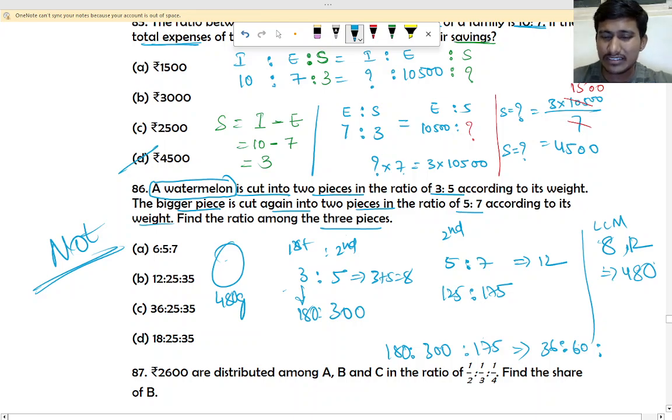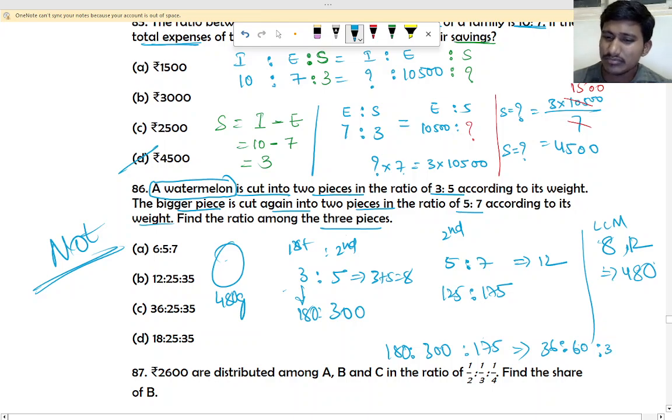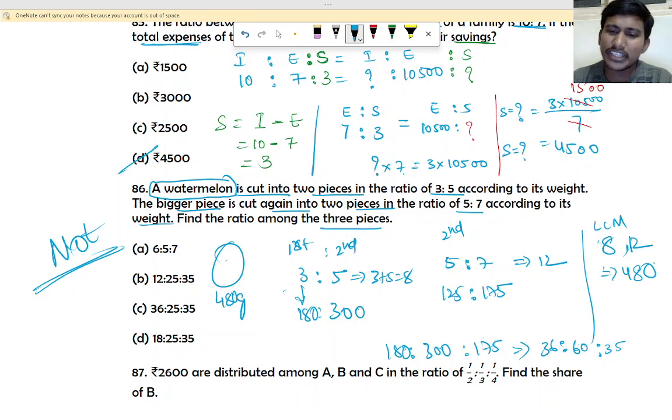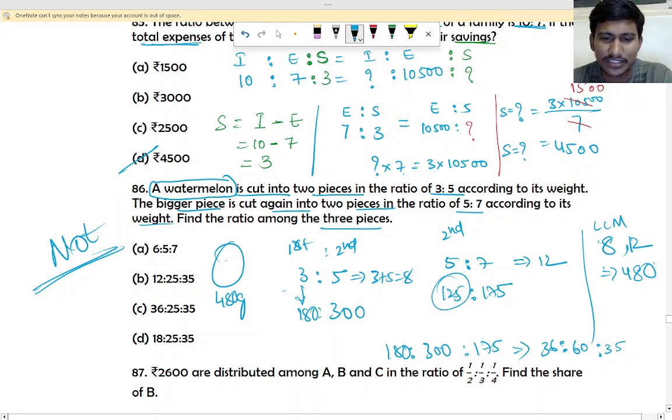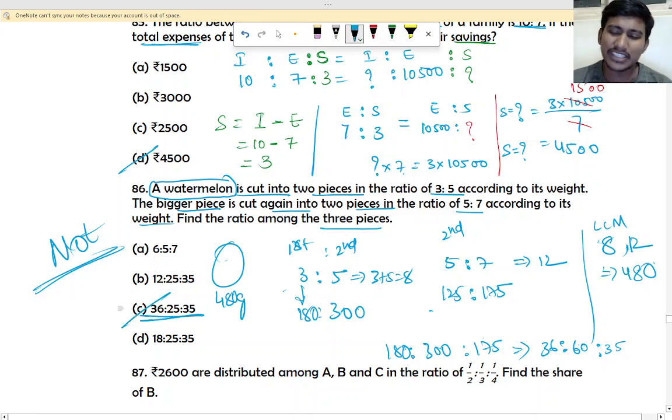And then again we have to divide. So 5 table, 10 table will not come. So 175. 5 table means how much will be the answer? 35. So 36 is to 35. Then middle 25 will come. Okay, here they have taken second one as 125. 125 you take, you will get the answer. So here the answer is option C. We got the same, right?